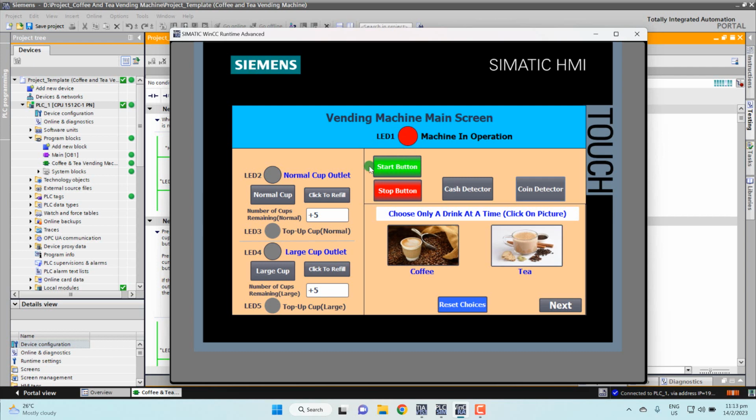Here we go. When I start the operation, the LED turns green. So I press the start button, and the LED turns green. Here it shows to choose the cup size: normal cup and large cup. Yes, I choose the normal cup.